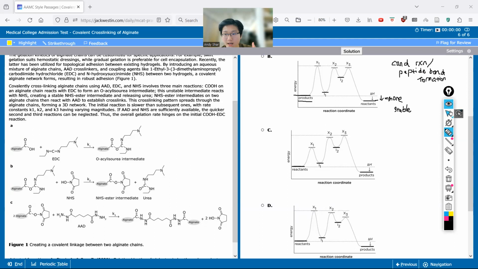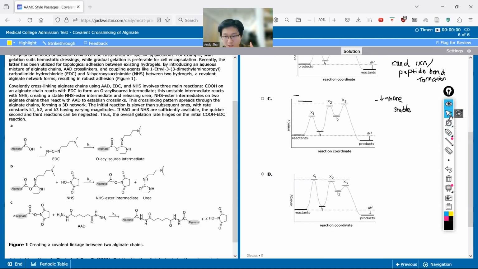So we know that the correct order should be going from reactants to products because we're going down in free energy and we're making something that's more stable. So with that in mind, and also knowing that this first reaction should have the highest activation energy, we should know that D is the correct answer here.